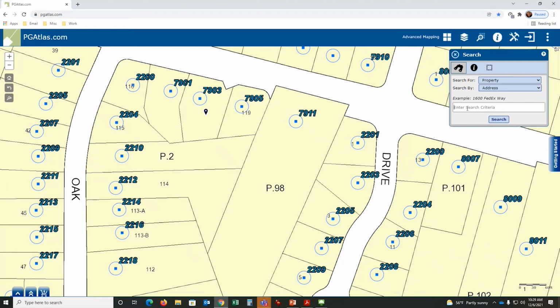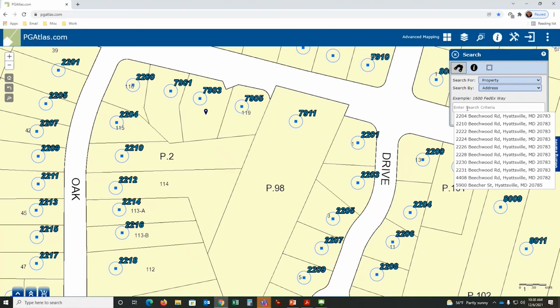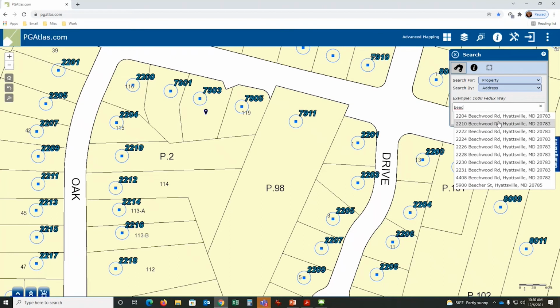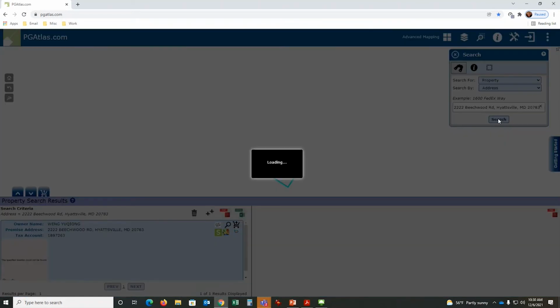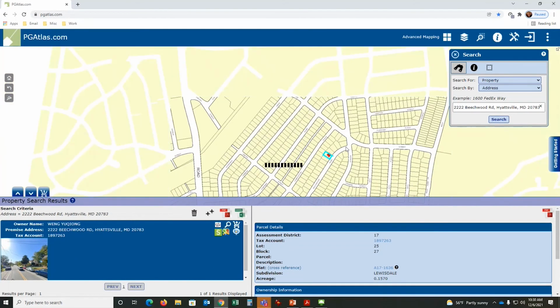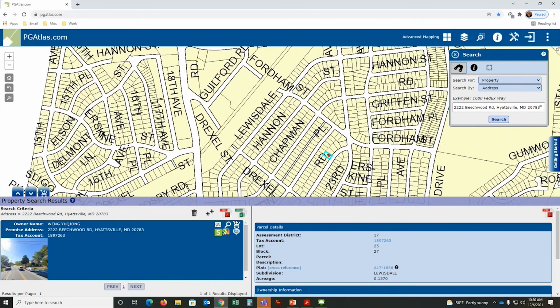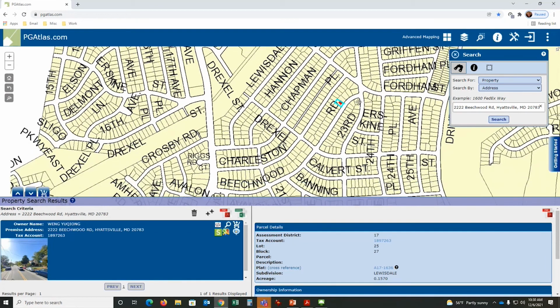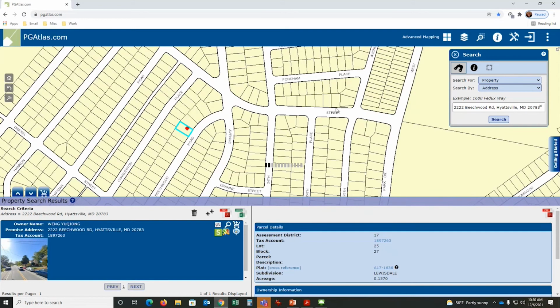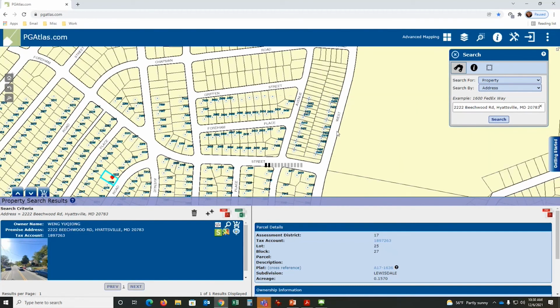So in this example, I can type in, let's see, all right, Beechwood. All right, here's Beechwood. If I click on Beechwood, do a search, it will bring me to Beechwood. And I know where Beechwood is because I can zoom out and find the major intersection of where I can't locate that address. So for some reason you couldn't find Fordham Place, it wouldn't find it because maybe you spelled Fordham wrong. But you can find the other street. It'll get you in the neighborhood, allows you to move around and find it. It just makes it easier for you.